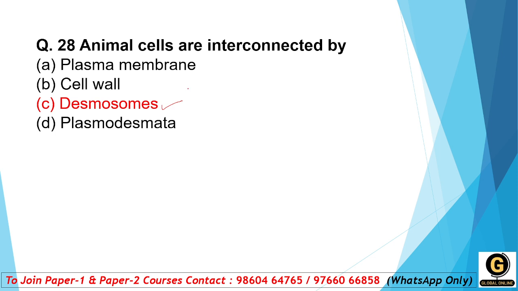To the next question. They have asked about the connection, students. Yes. So interconnection is through the desmosomes.